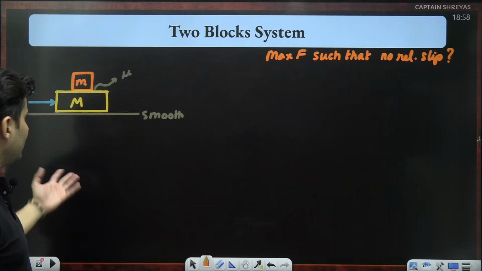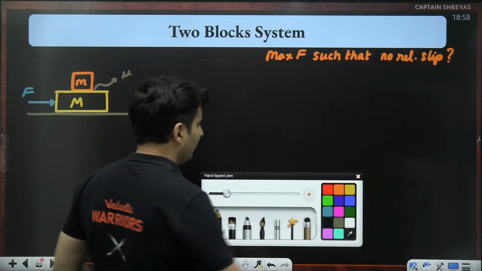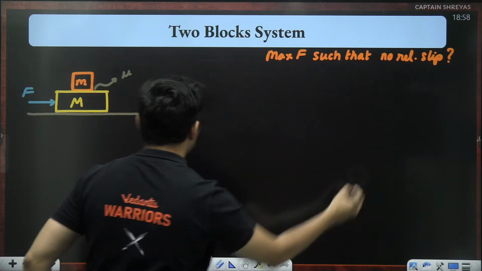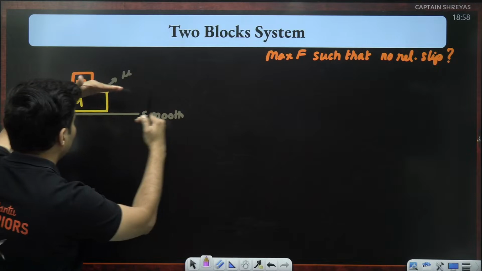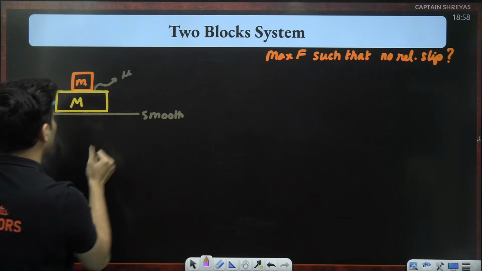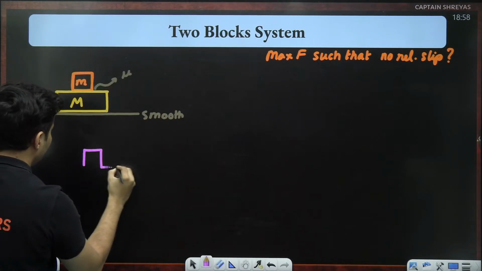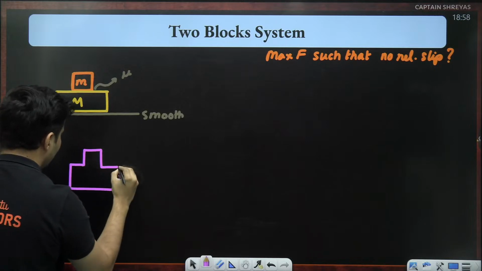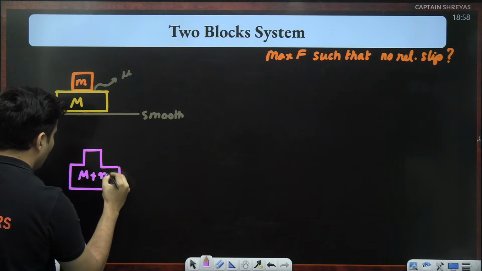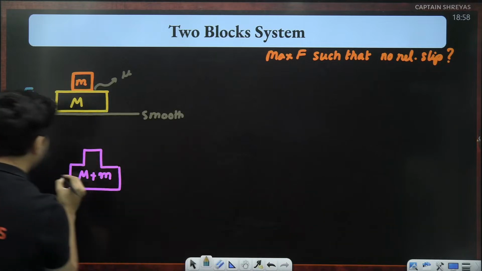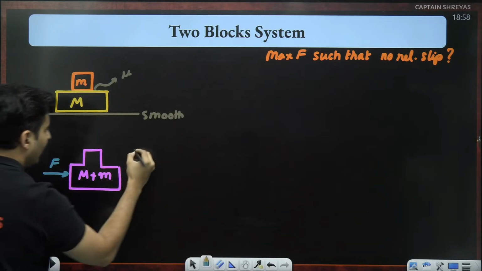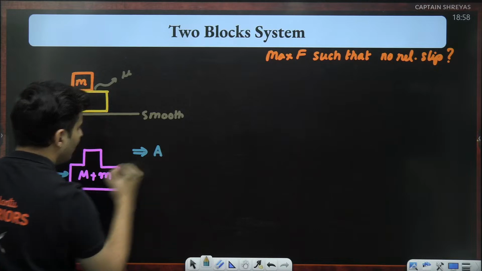Now, in such a scenario, when you want both of them to move together, first things first, because there is no relative slipping and this whole system is on a smooth surface, this entire system, which is M plus small m, because of this force will end up accelerating.